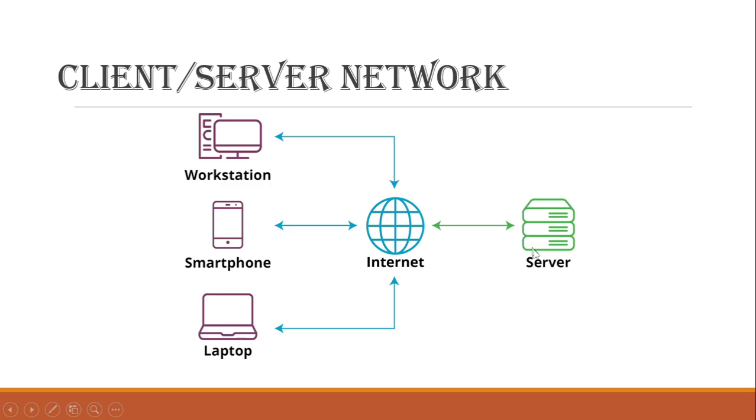Similarly, friends, let's take another example. For example, the files are stored on a server called a file server and not on the client computers. The same client can retrieve data by using any other computer on the same network. So this is the better and most important advantage of client server network architecture. That means it is remote processing.